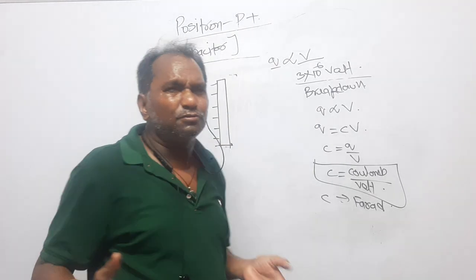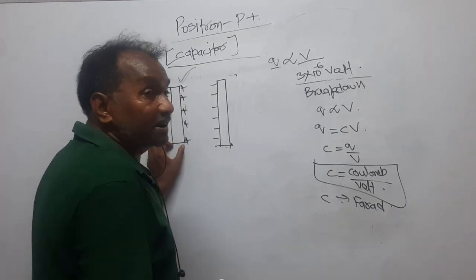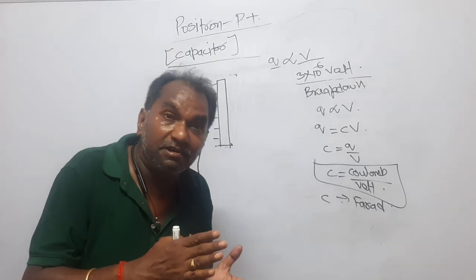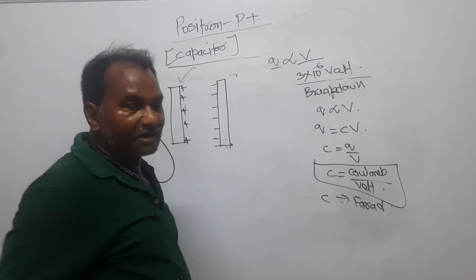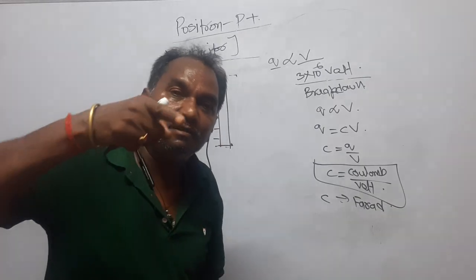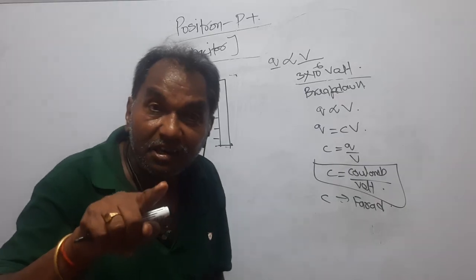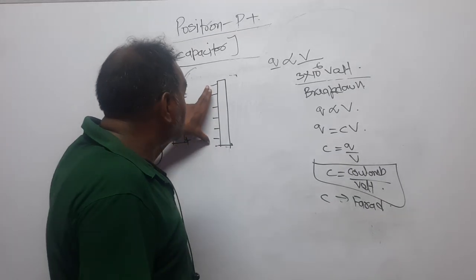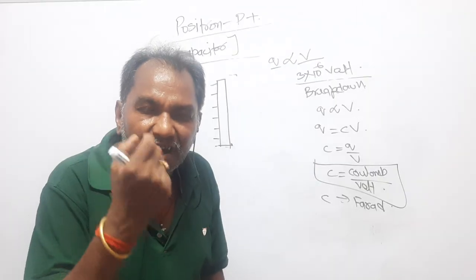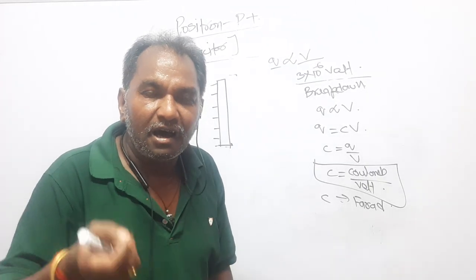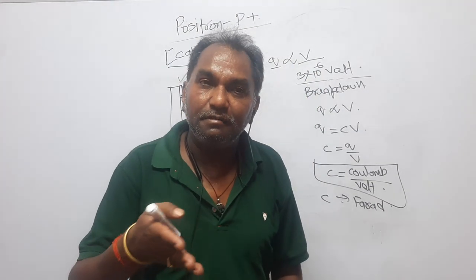I don't mean to say that it is not a capacitor. Actually, this plate is more important. What we have to do is decrease the potential without decreasing the charge. That is why I have brought this plate, and because of induction it has become negative. Because of the positive charge, potential increases, and because of this negative charge, potential decreases. So the net potential is reduced, and when the net potential goes below this level, more charge can be given.